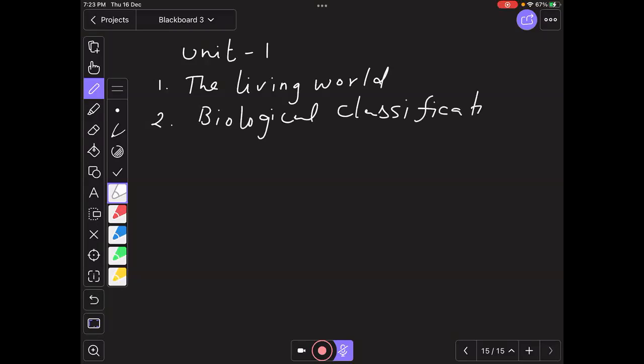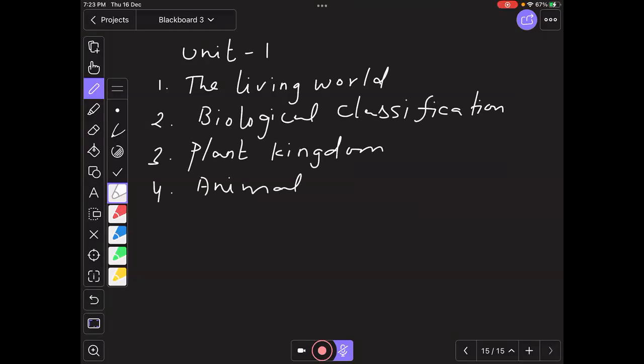And 3, plant kingdom. And 4, animal kingdom. So let me talk about only the first unit, and then as I proceed, I'll go with the second unit. So we have 5 units here, 21 chapters, 5 units. Second unit contains 3 chapters.